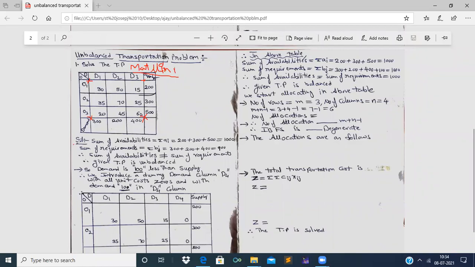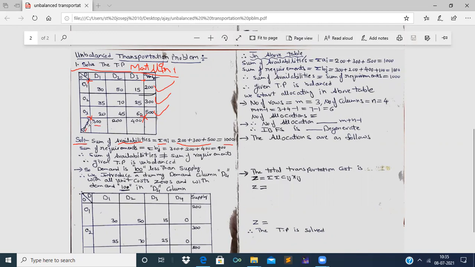Now let us start the solution for this question. Solve the transportation problem. Now let us add all the supplies: 200 plus 300 plus 500. Sum of all supplies or availabilities means the same, that is summation a_i. What is 200 plus 300 plus 500? It is 1000, right?